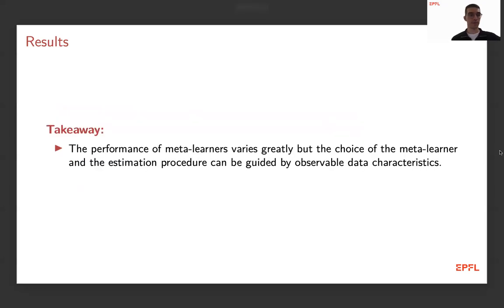The basic takeaway of this paper is that the performance of these meta-learners really varies greatly, but the choice of the meta-learner and the estimation procedure can be guided by observable data characteristics such as the treatment shares or the sample size, such that the applied researcher can really assess the particular empirical setting at hand.